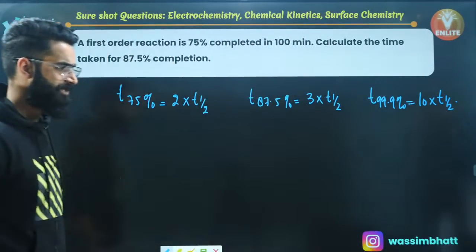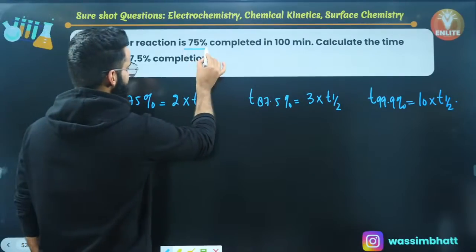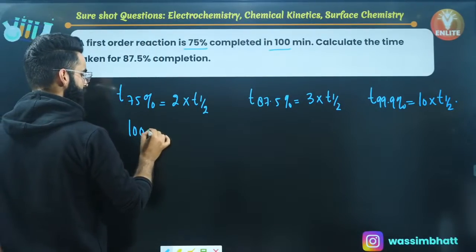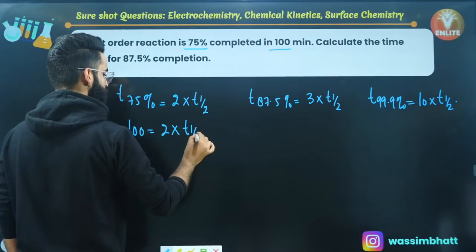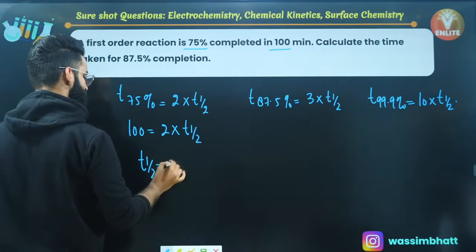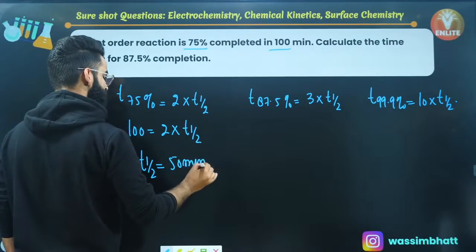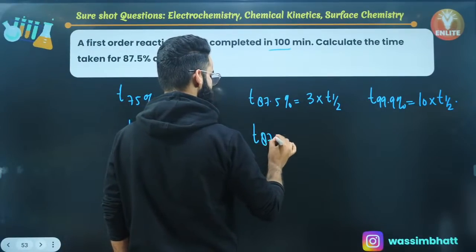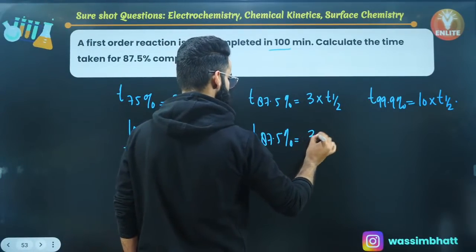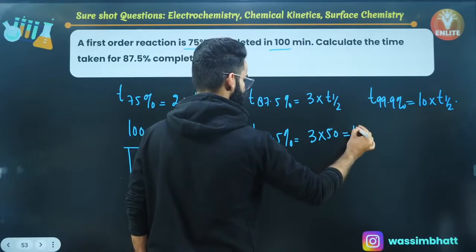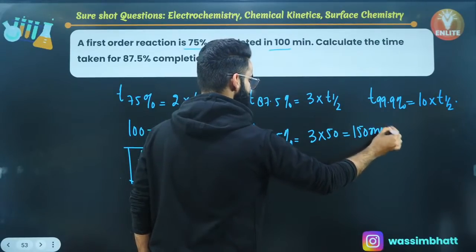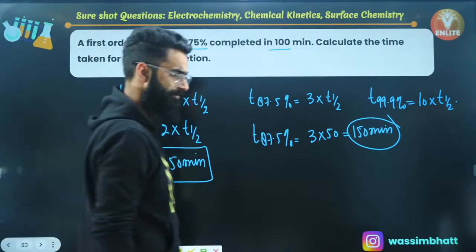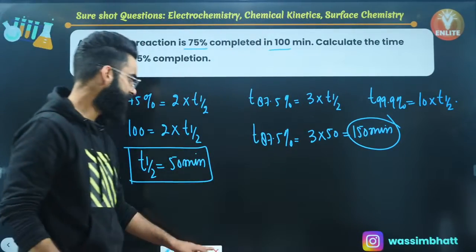Now look at the parameters which are given to me. Time taken to complete 75% of the reaction is given to me as 100. So this term is given to me as 100 is equal to 2 multiplied by t half. So from this expression, you can calculate t half, which comes out to be 50 minutes. So this is the half-life which you calculated. After getting the half-life, you can easily calculate the time taken to complete 87.5% of the reaction. It is 3 times the half-life. 3 multiplied by 50 comes out to be 150. So 150 minutes is the time taken to complete 87.5% of the reaction. That's all. That's something which you were supposed to calculate. I'm sure you can easily solve it from now onwards, right?